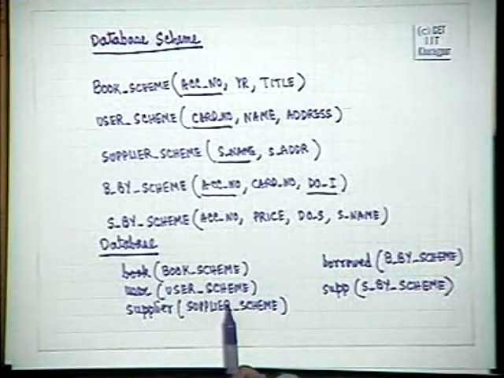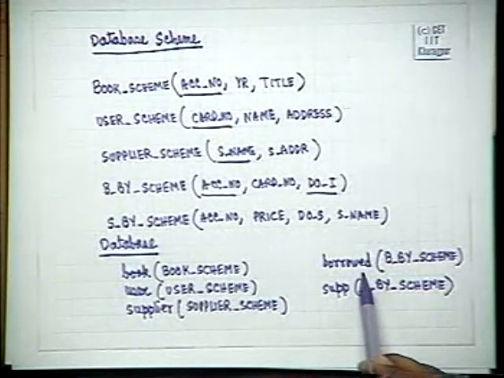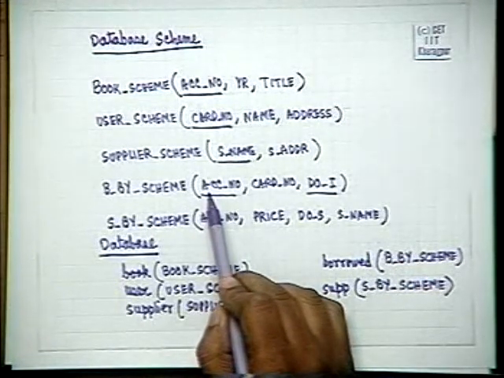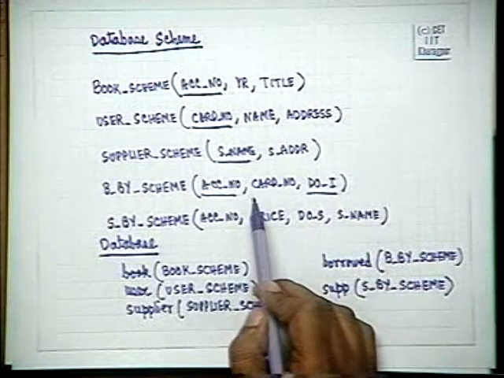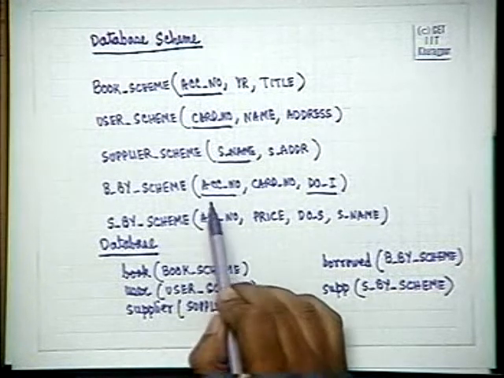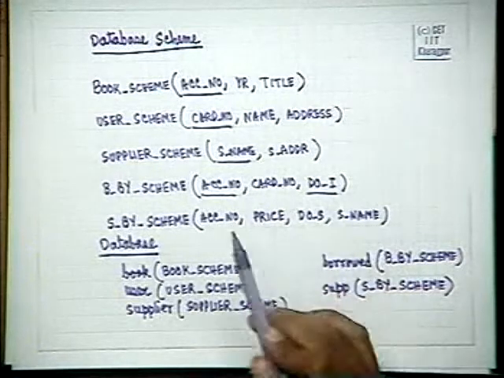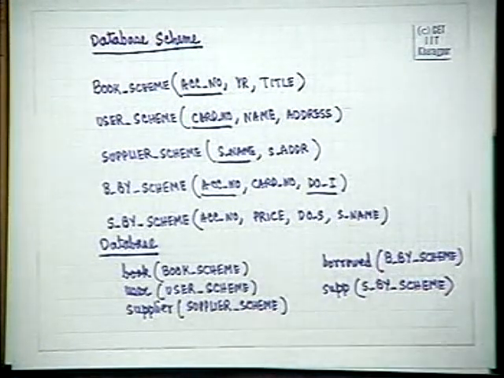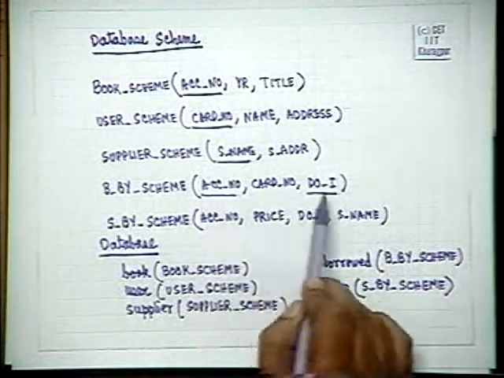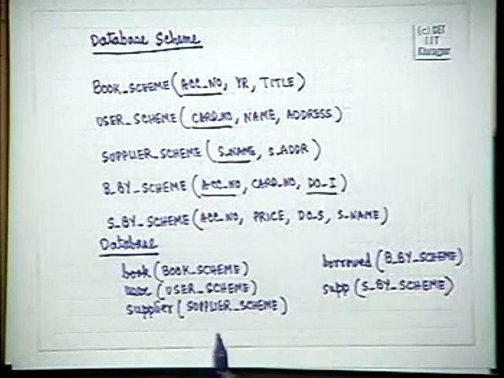There cannot be, in the borrowed by scheme or in any instance of the borrowed relation, 2 books which have the same accession number and the same date of issue and different card numbers. It can have the same accession number, different date of issue and different card number, because a person may have issued this book many times if we model that. But if we model only current status, then this and this uniquely give this. So, this is how we have said that this is the primary key of this.